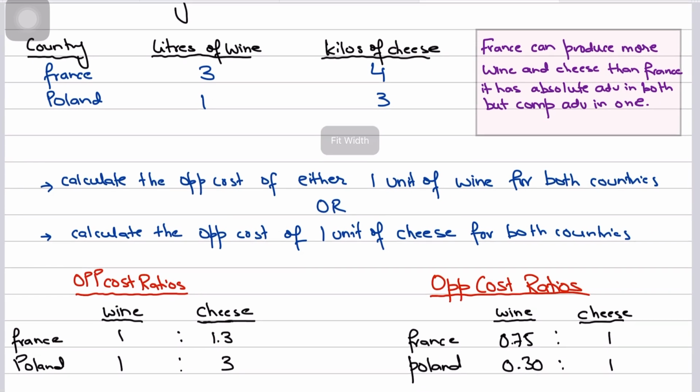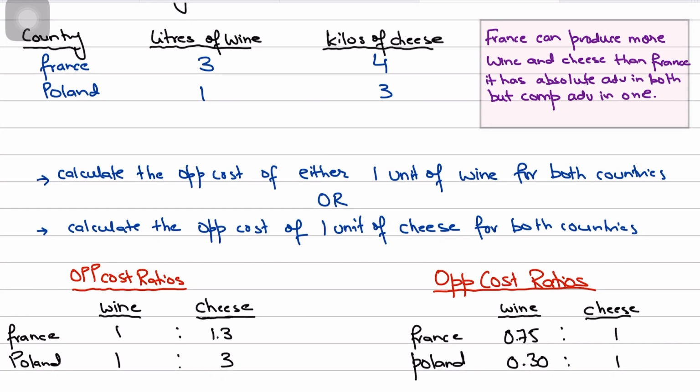So what you need to do is calculate the opportunity cost. Already you have the opportunity cost ratios over here, 3 and 4, 1 and 3. But in order to find the comparative advantage, do one thing: find the opportunity cost. For France, the opportunity cost of 3 liters of wine is 4 cheese, right? But to find out the comparative advantage properly, calculate the opportunity cost for both these countries for 1 liter of wine. And you could also do it for cheese: calculate the opportunity cost for both these countries for producing 1 kilo of cheese.